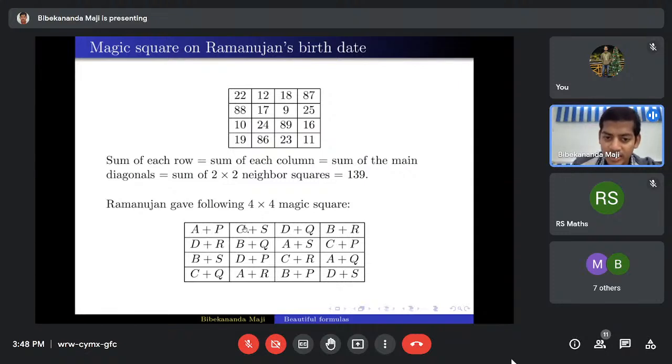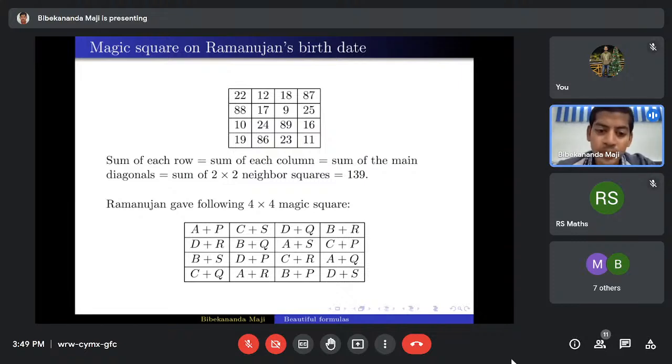Similarly, you can see that A is appearing once in the first row, B is also appearing once in the first row, C is also. So all these letters are appearing once in each row as well as once in each column.